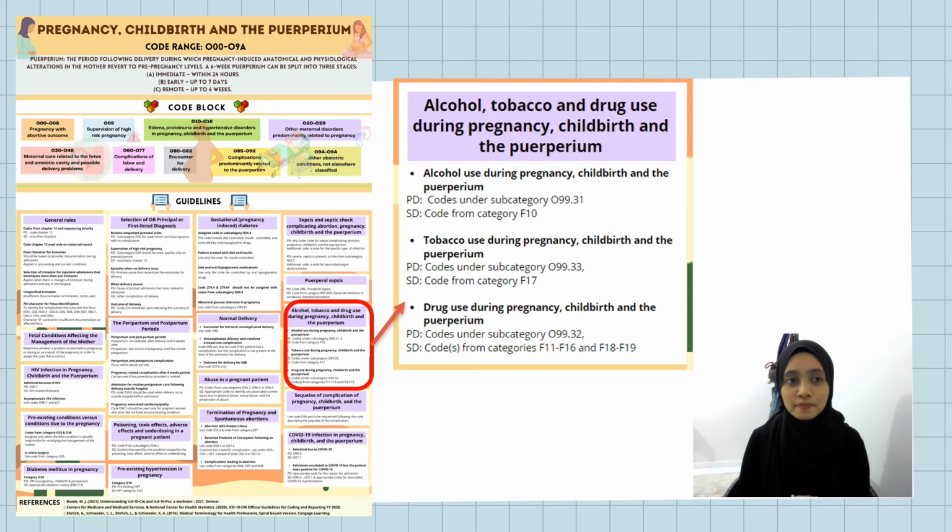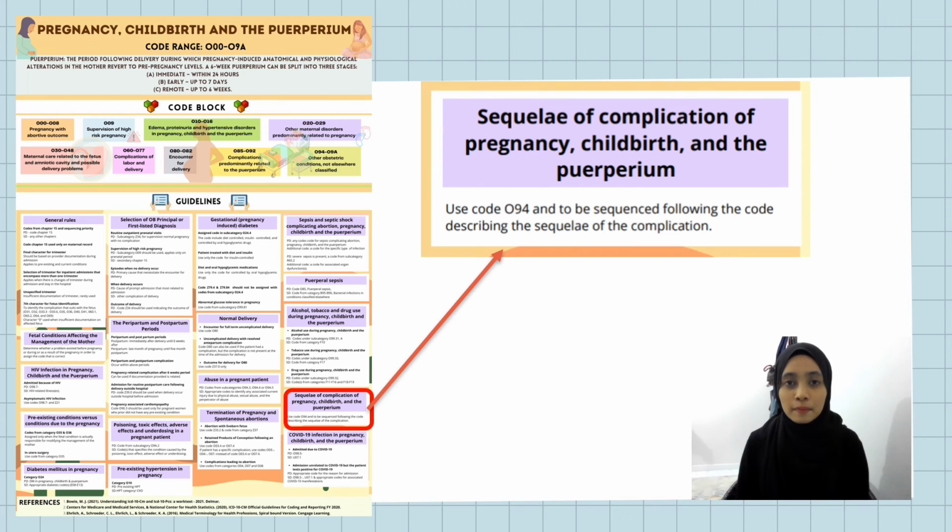Next, for sequelae of complication of pregnancy, childbirth, and the puerperium, use code O94, to be sequenced following the code describing the sequelae of the complication. The code may be used at any time after the initial postpartum period.